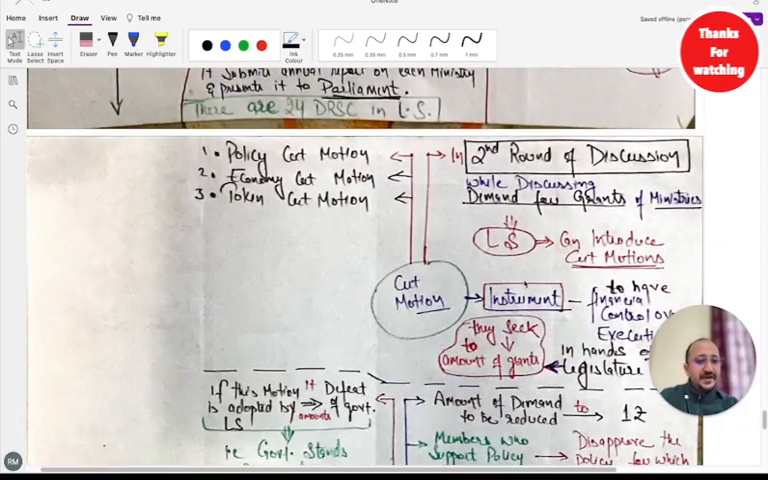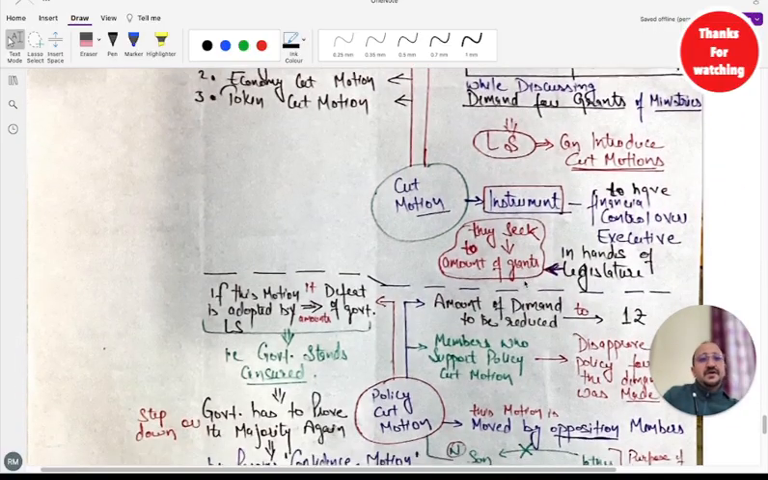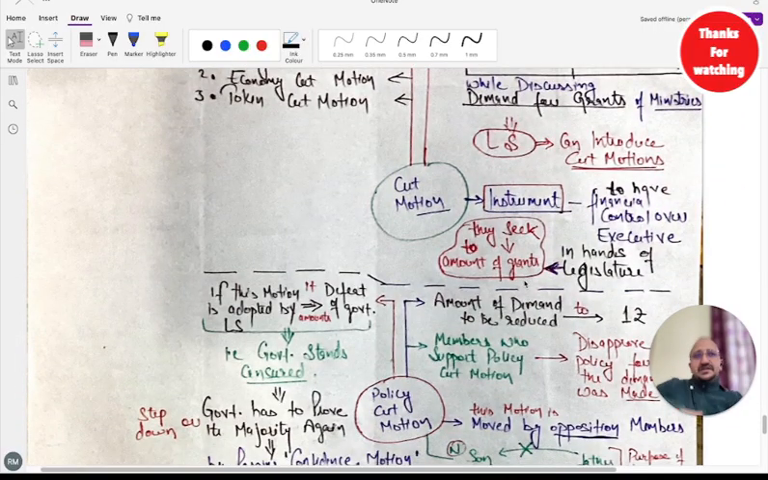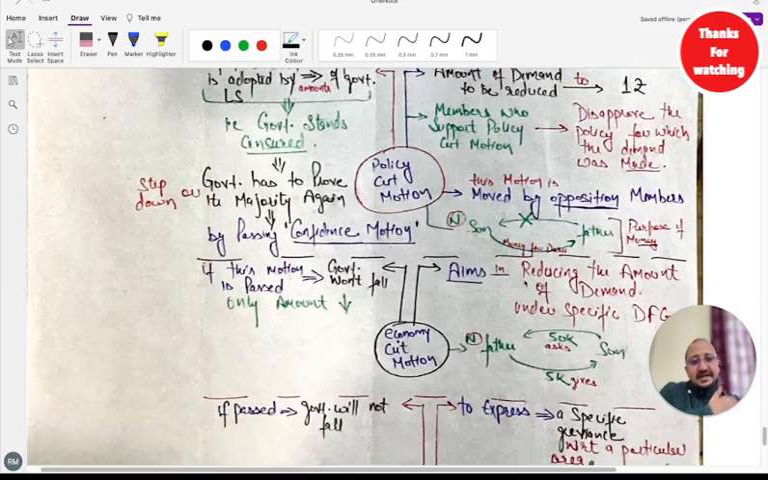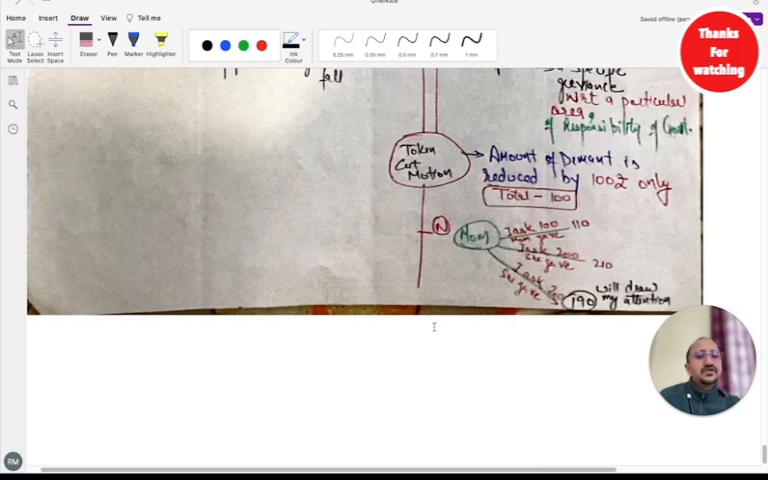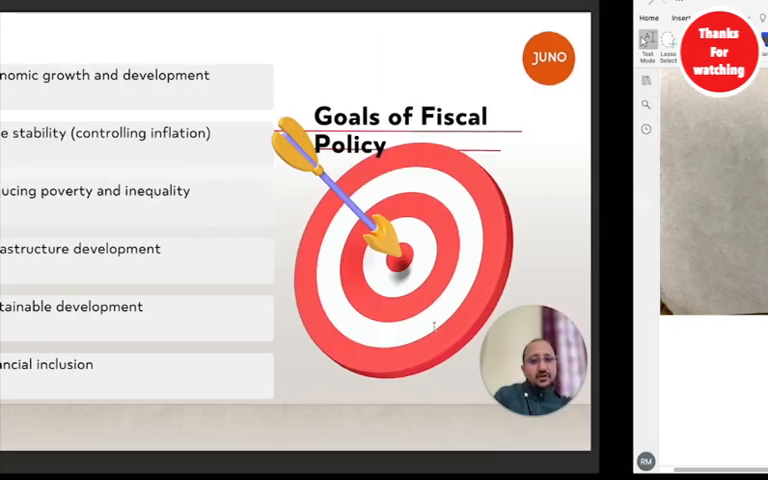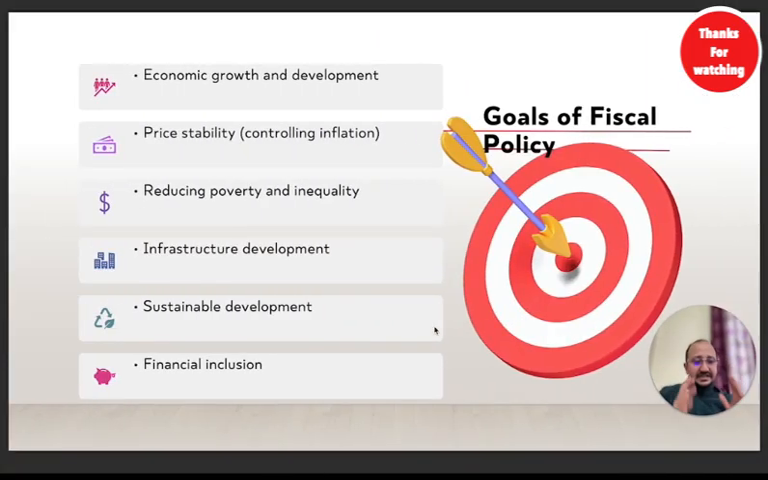I hope this is clear to everybody. So cut motion is when some amount which was demanded is deducted from that. It means exactly the same amount is not given. So this is called a cut motion. I hope this is clear, and the entire budget concept is clear to you now.